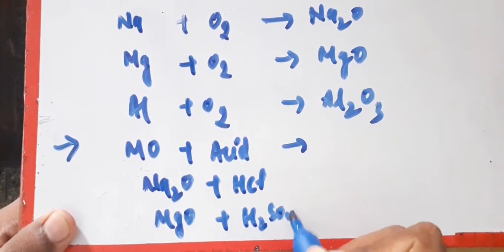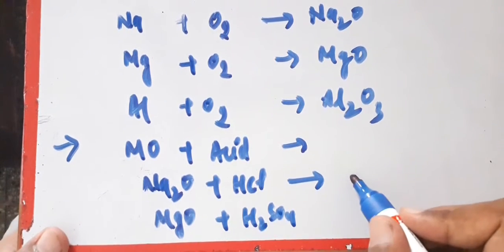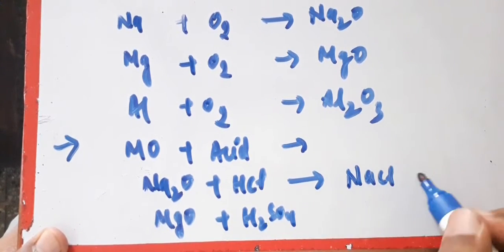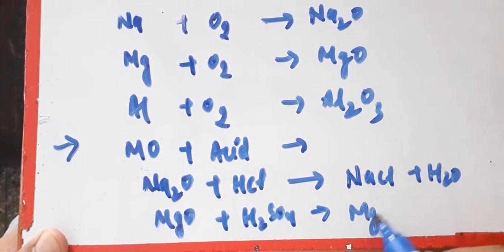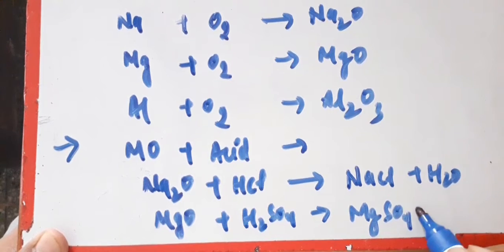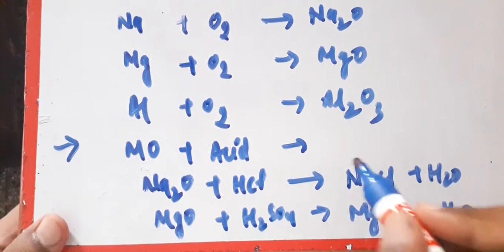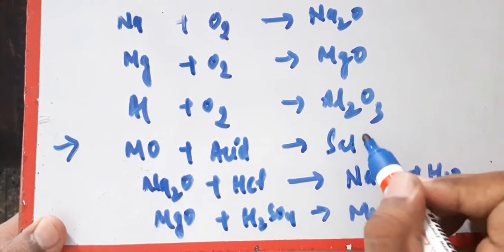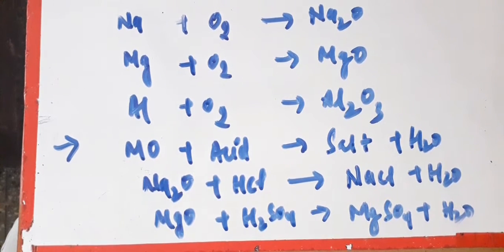These are two acids. Let us see what happens. Na2O reacts with HCl to form NaCl plus H2O, and MgO with H2SO4 forms MgSO4 plus H2O. So what we find is, when metal oxides react with acids, they form salt plus water. This is what we have to understand.